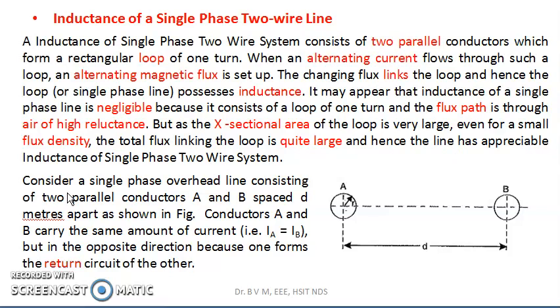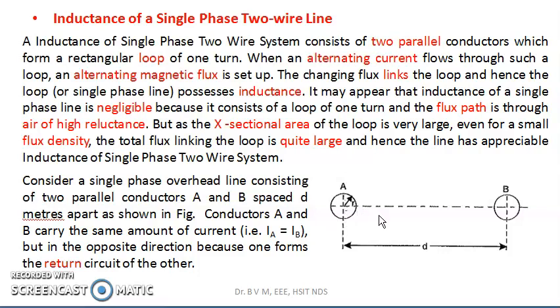Consider a single phase overhead transmission line consisting of two parallel conductors A and B, spaced d meters apart as shown here. Conductors A and B carry the same amount of current. The current flowing through conductor A is IA, and the current flowing through conductor B, IB, is equal and opposite because conductor B is serving as a return path for this current.